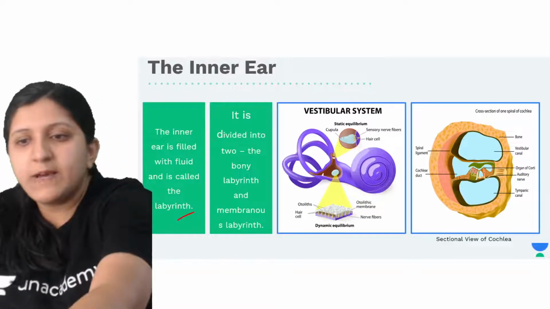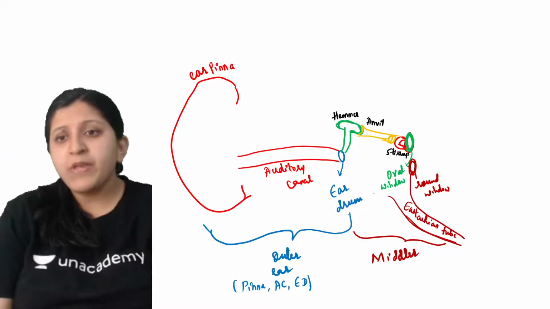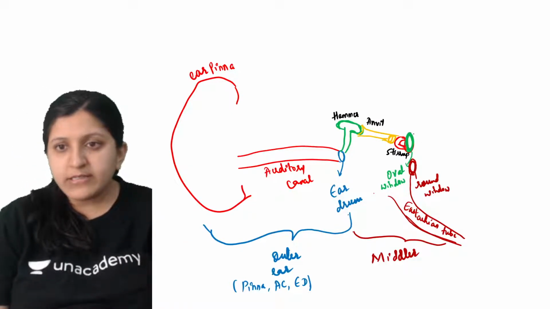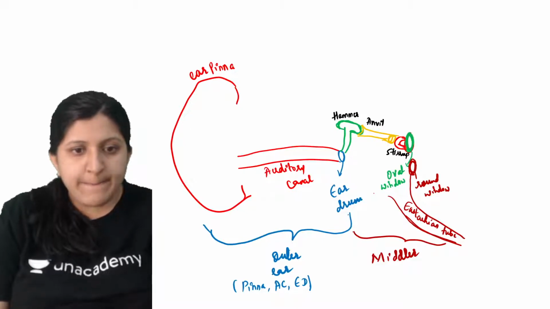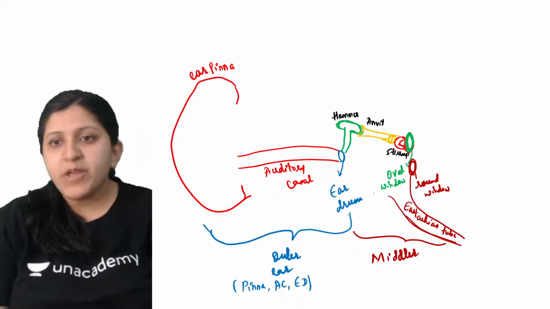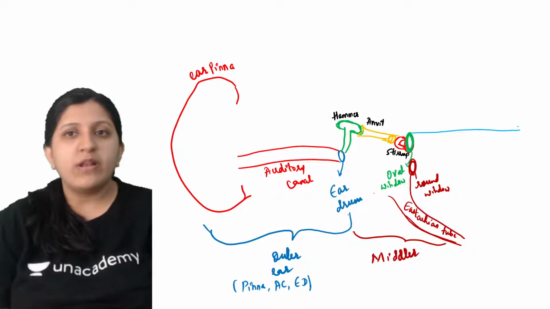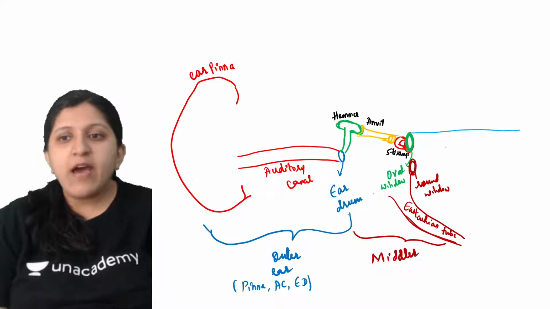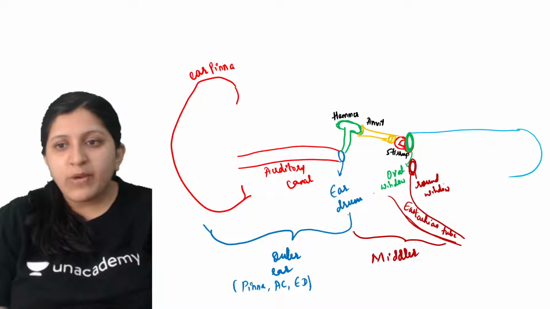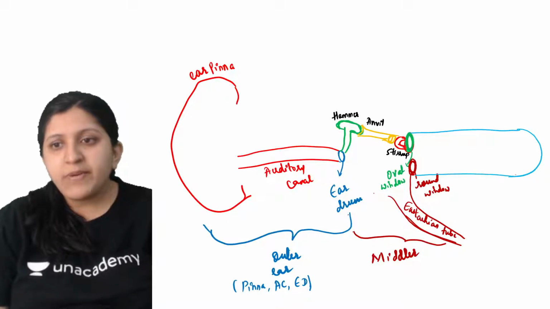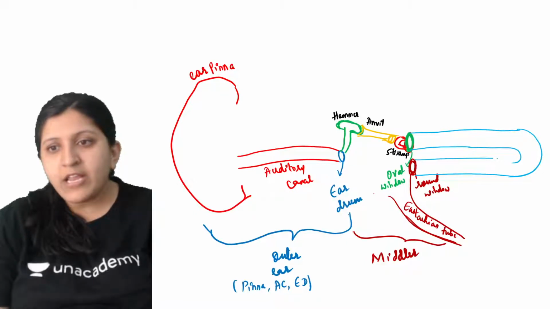Let's see here in this case now. I'll just continue it like this. Let me take a different color for this one. All right, I'll take blue. Now, as you can see, this one is the cochlea. It will be a spiral itself, but I'm not drawing it as a spiral, just for the understanding of how exactly the arrangement is done.